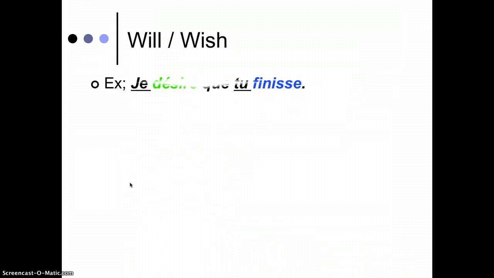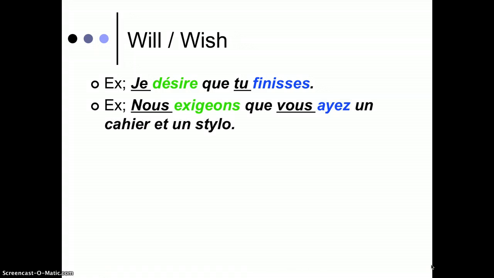All right, here are a couple examples. Je désire que tu finisses. Oh crap, there should be an S at the end here. Fixed it. All right, here's another example. Nous exigeons que vous ayez un cahier et un stylo. We require that you have a pen and a pencil. You don't know ayez, you don't know it yet, but that is the subjunctive of avoir.